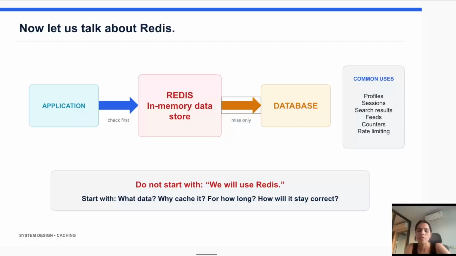If not, the application fetches the data from the database and stores a copy in Redis, so future requests can be served. Because Redis stores data in memory, it can respond much faster than the database. It is commonly used for user profiles, login sessions, popular search results, feed data, and other information that needs to be accessed frequently.